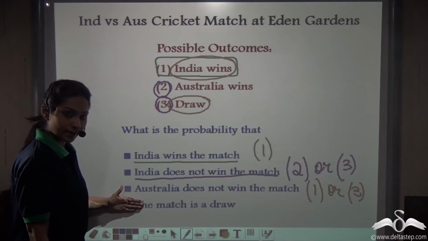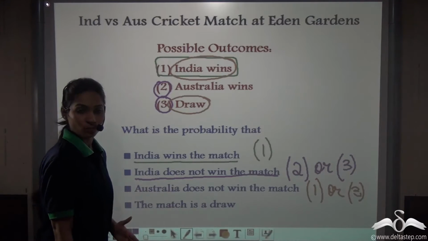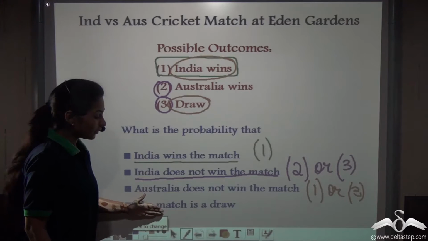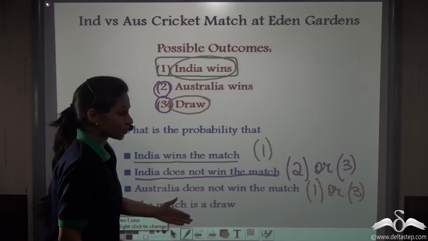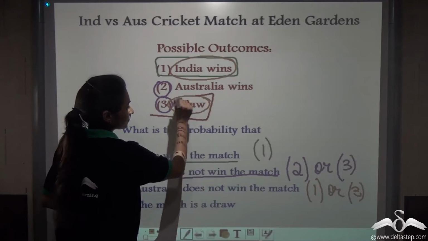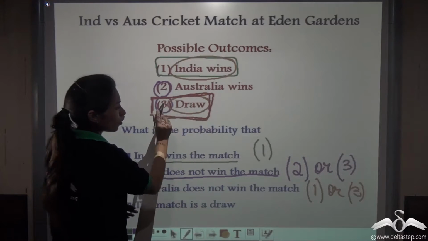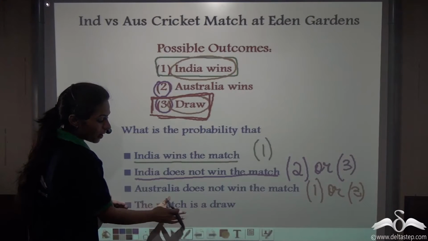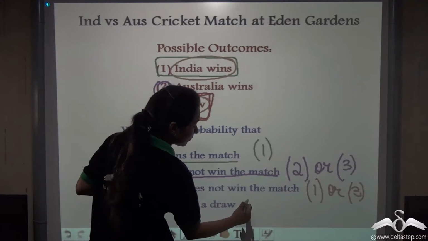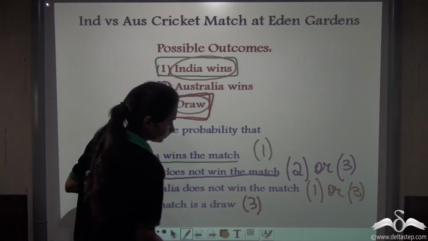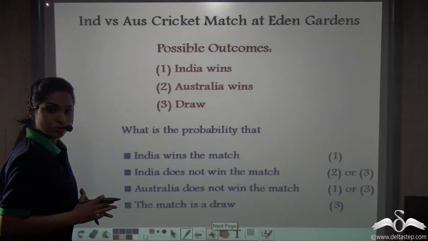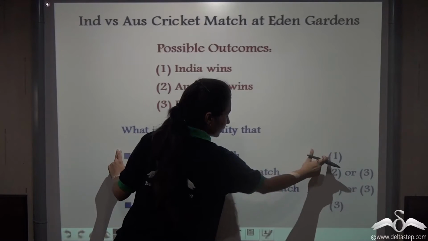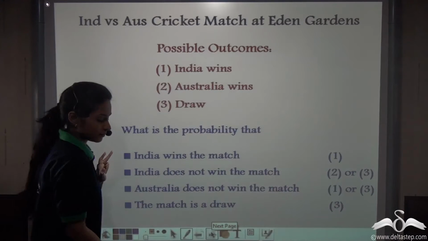Now take the next condition. The match is a draw. To identify this condition, you need to look at this, because this is the only sample point which will help us identify this event. So the match is a draw can be identified with sample point 3. So we found out which sample point will identify which condition for us.